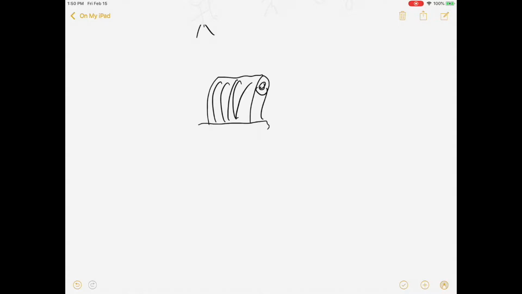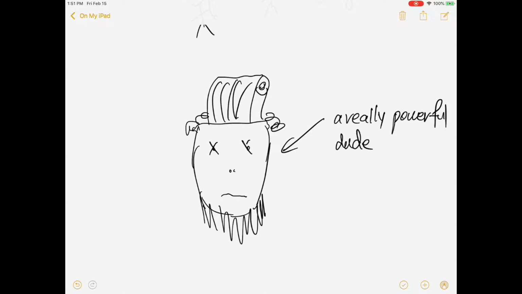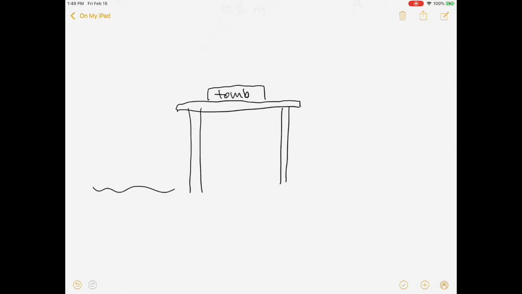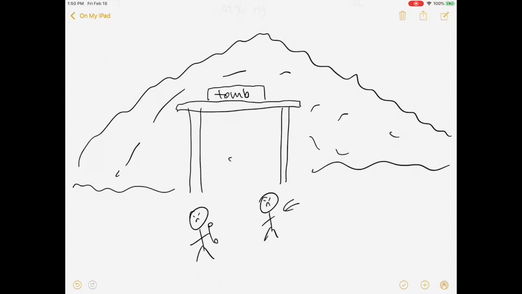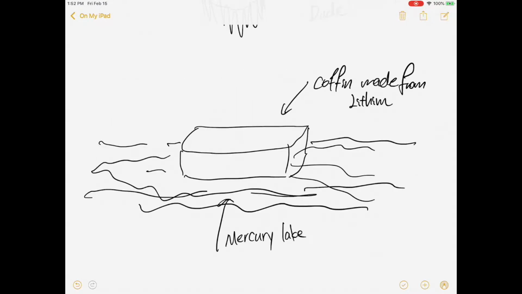So the Emperor Qin Shi Huang was a super powerful dude who ruled over China before the century. Then, however, one day he died and he was buried with all his treasure and money. So, in modern day China, the micro-hard gang wanted to break into his tomb and steal all the treasure. They got in, saw his lithium-made coffin sitting in a mercury lake.